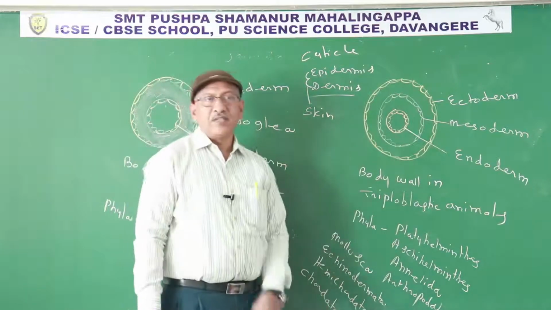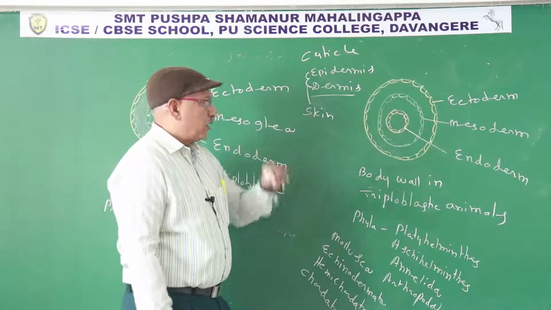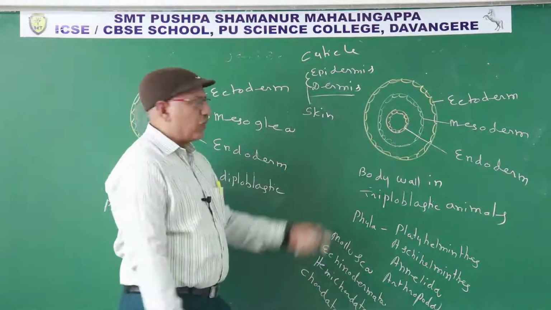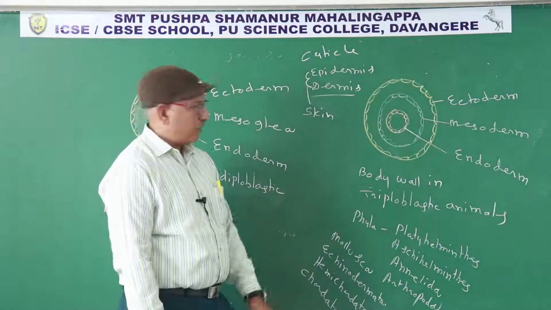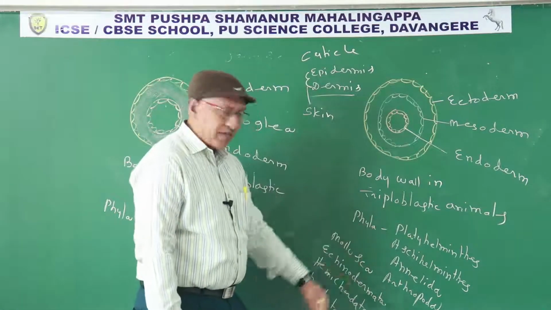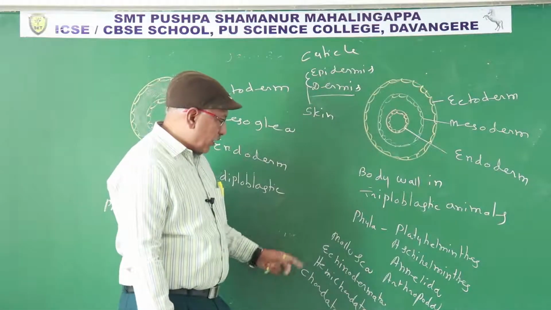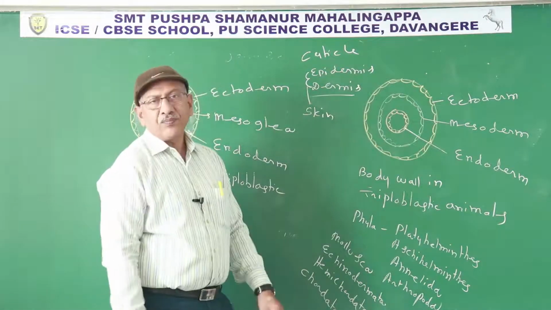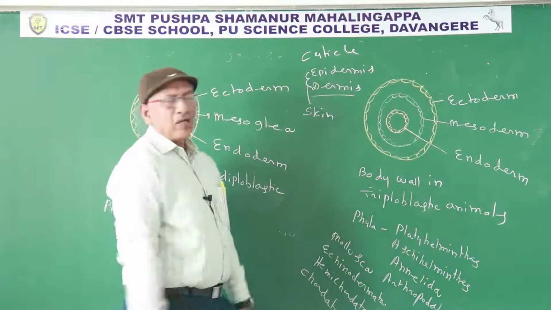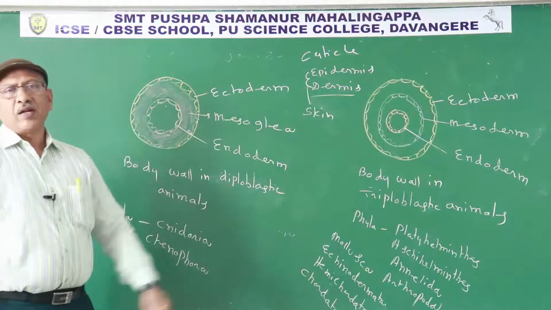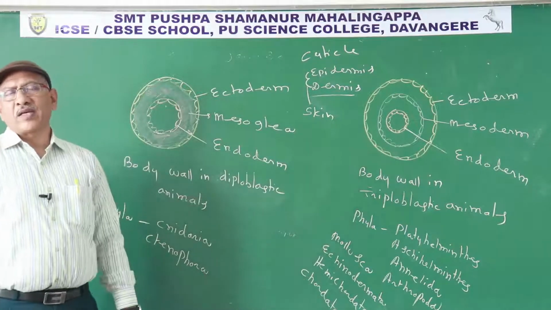So members of these phyla come under triploblastic animals, or exhibit triploblastic nature. All are triploblastic animals. If the body wall contains three germinal layers, they are known as triploblastic animals.